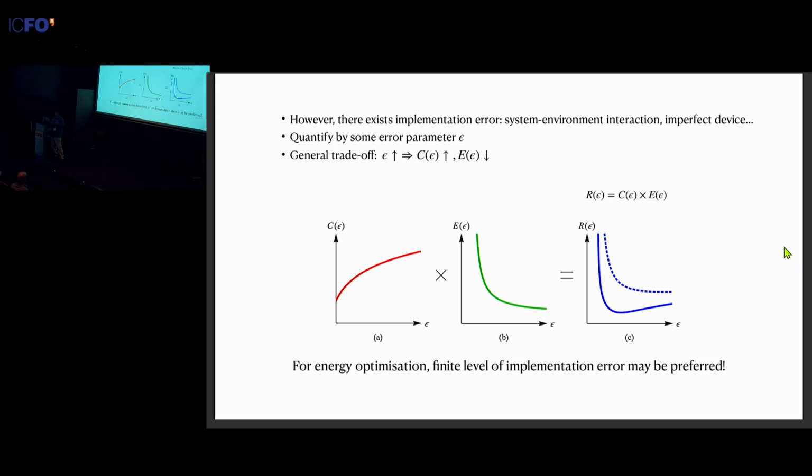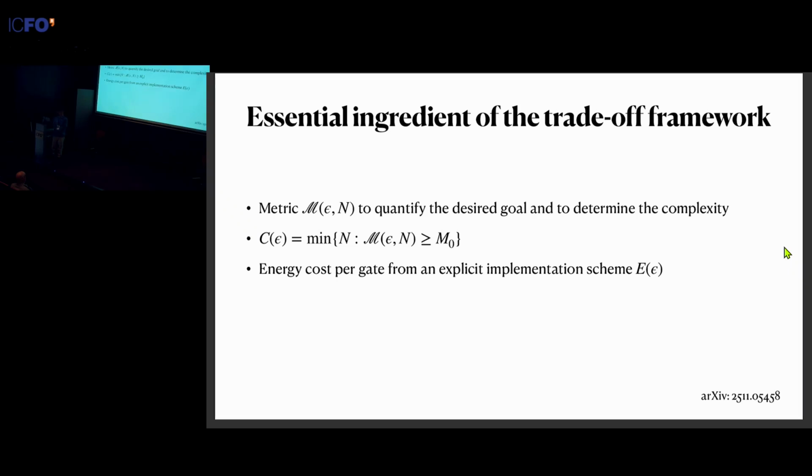So now we have a qualitative idea of how this sort of trade-off relation works. We're going to briefly summarize all the essential ingredients we need to apply this trade-off framework. First, we need a metric that depends on this error parameter and the number of gates in our quantum circuit. Of course, this n here can also have some sort of spatial arrangement property. We just summarize everything in this symbol again. We use this metric to quantify our desired goal at the end of the quantum protocol. According to that, we can define our complexity as the minimum number of gates we need for this metric to reach a desired threshold, M0.